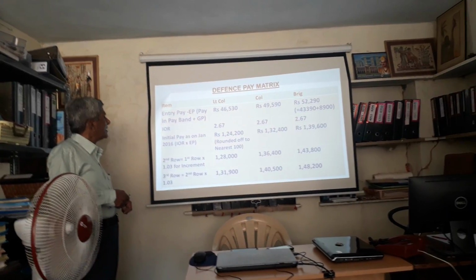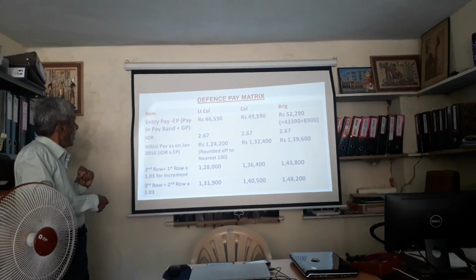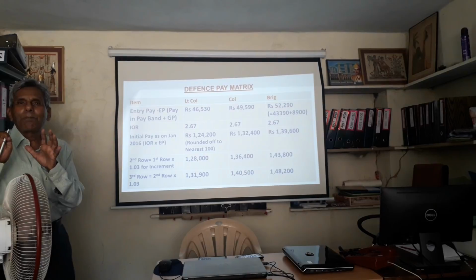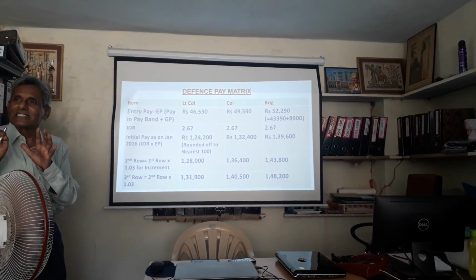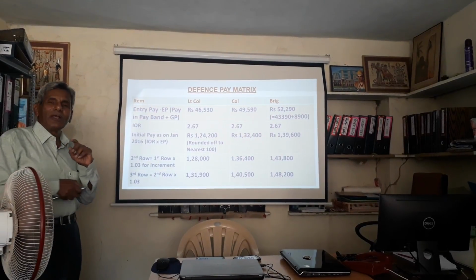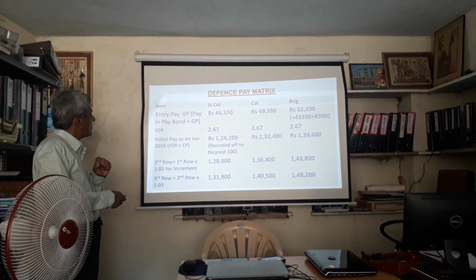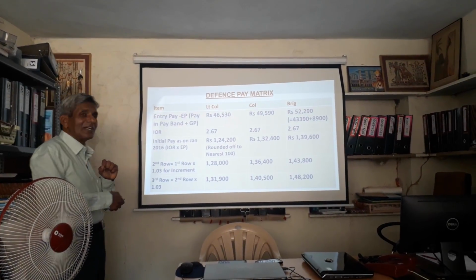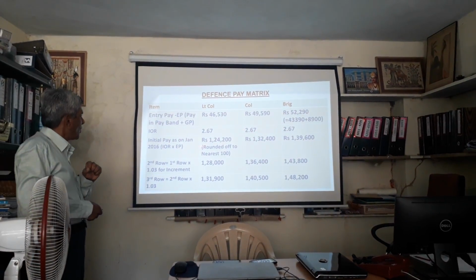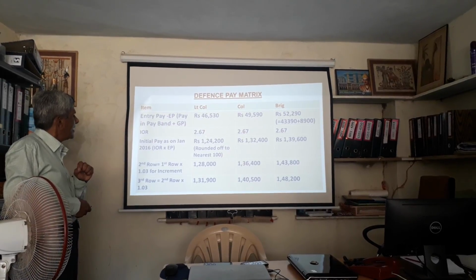Next. Now you see, in the defense pay matrix, what is your entry pay? Entry pay means what was your pay in the 6th CPC. That is nothing but the pay in pay band plus grade pay for a lieutenant colonel or brigadier. Now that is 46,530 rupees for a lieutenant colonel. Now your index of rationalization has gone up to 2.67. So your first initial pay, you multiply this with this.